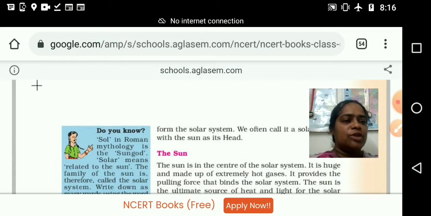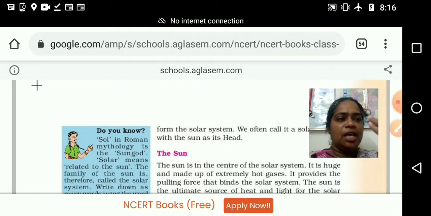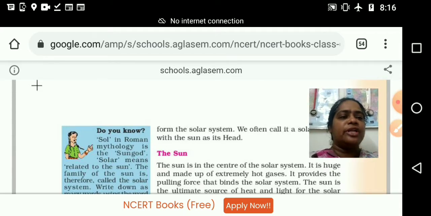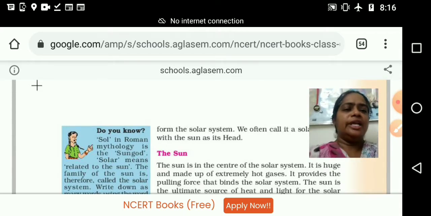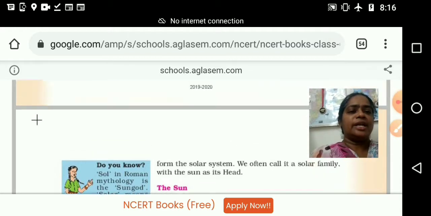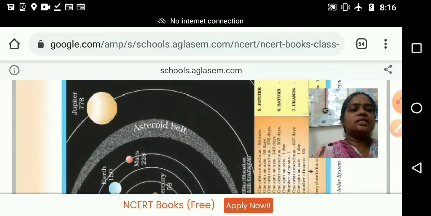In the solar system, what all things are there? Planets, satellites, asteroids, meteoroids, different things. So you can write the heading, solar system.